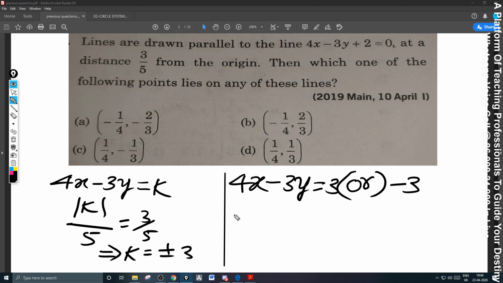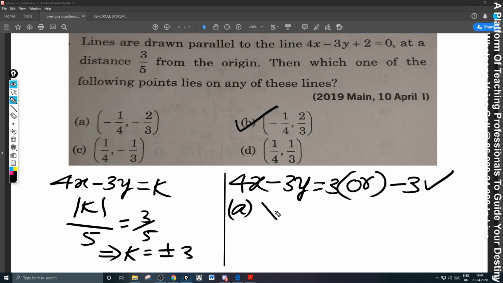Now verify option A, please. It is to be verified because the points are given as options. This is -1, this is +6. No, -1 +2 +1 is not equal to 3, and it is not even equal to -3. Coming to this, -1, -2, -3, this one is satisfied. This is not satisfying this, this is satisfying this. So your answer is B, please.